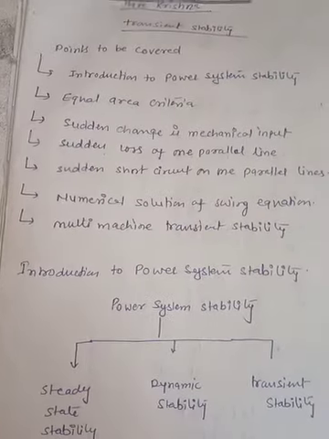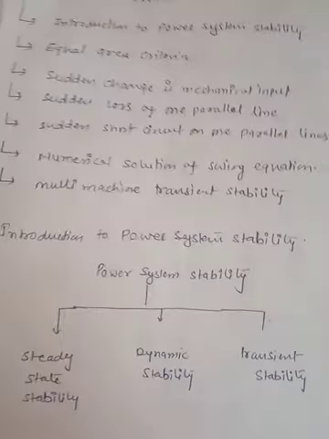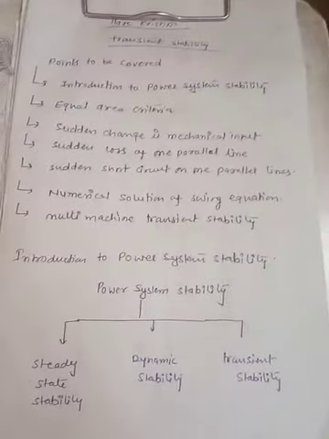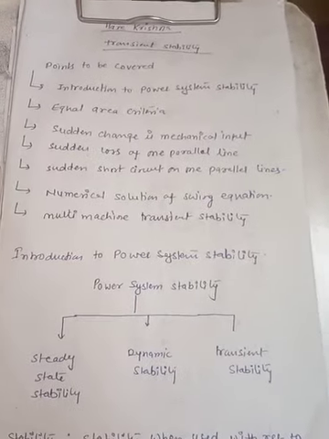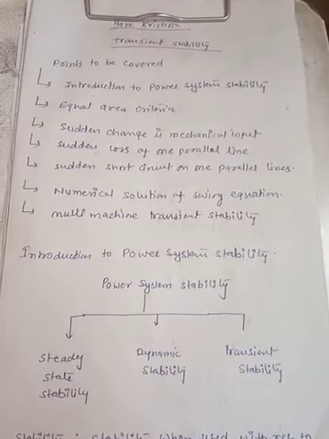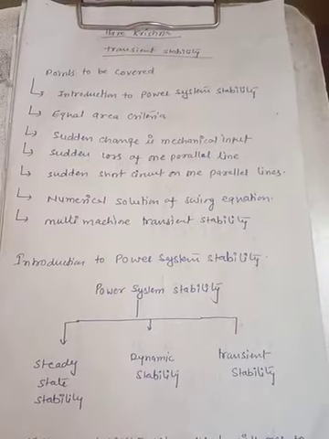Now, the introduction to power system stability. As in our initial classes we have already discussed, power system stability is classified in 3 parts. First one is steady state stability, then dynamic stability, and lastly transient stability.